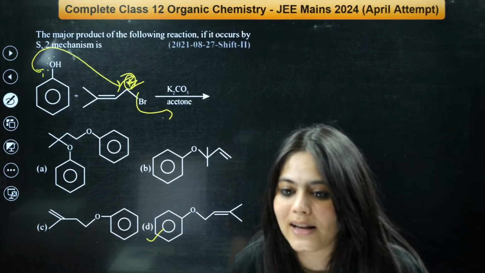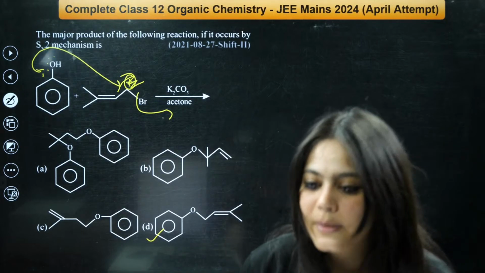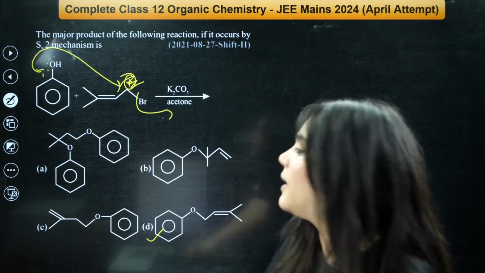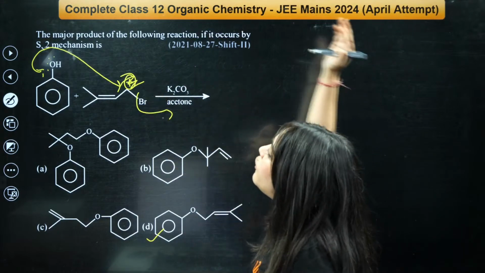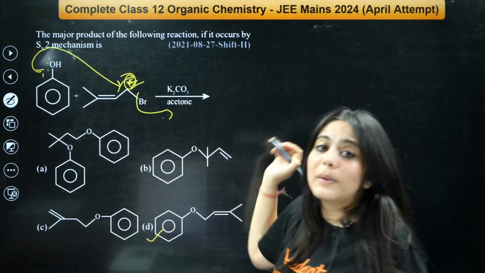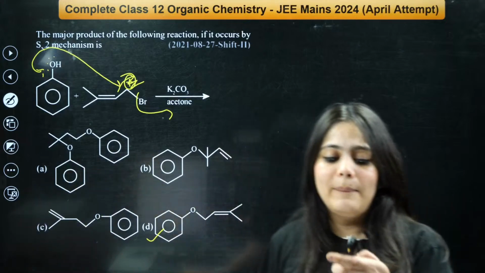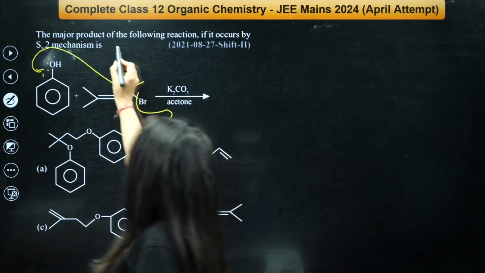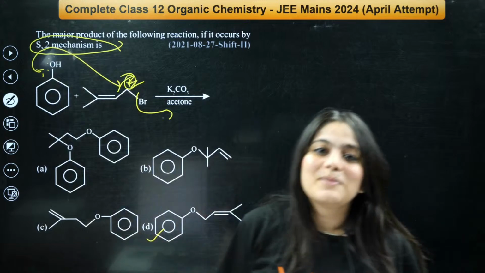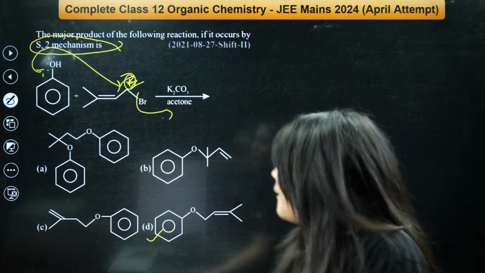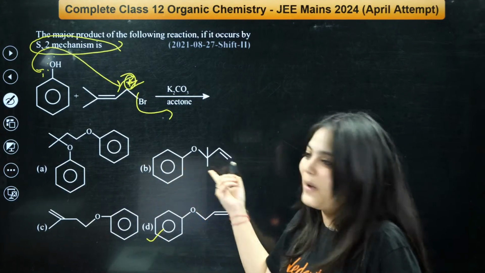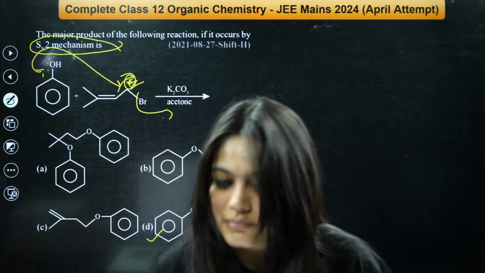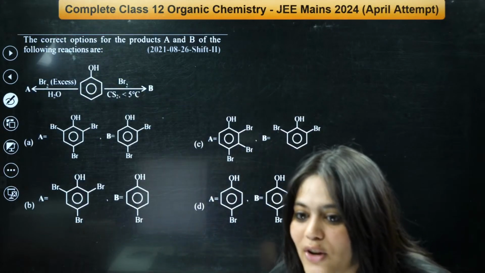SN2 mechanism, D. No rearrangement. Only bromine will leave from the front and this will attack from the back. A one step reaction will happen, correct? So let us not forget to look at the mechanisms over here. Otherwise, yeah, we could have answered this question, right? Chalo, next. Understood transition state?